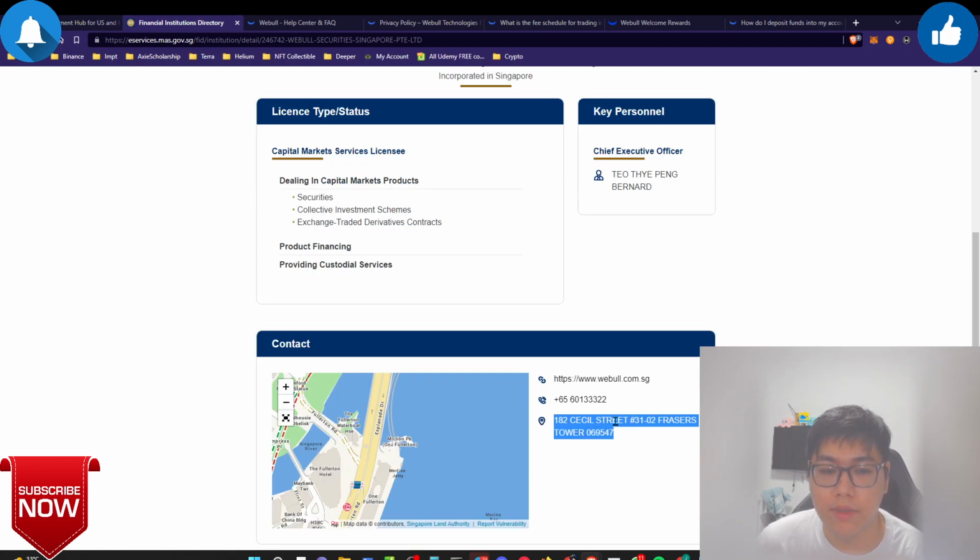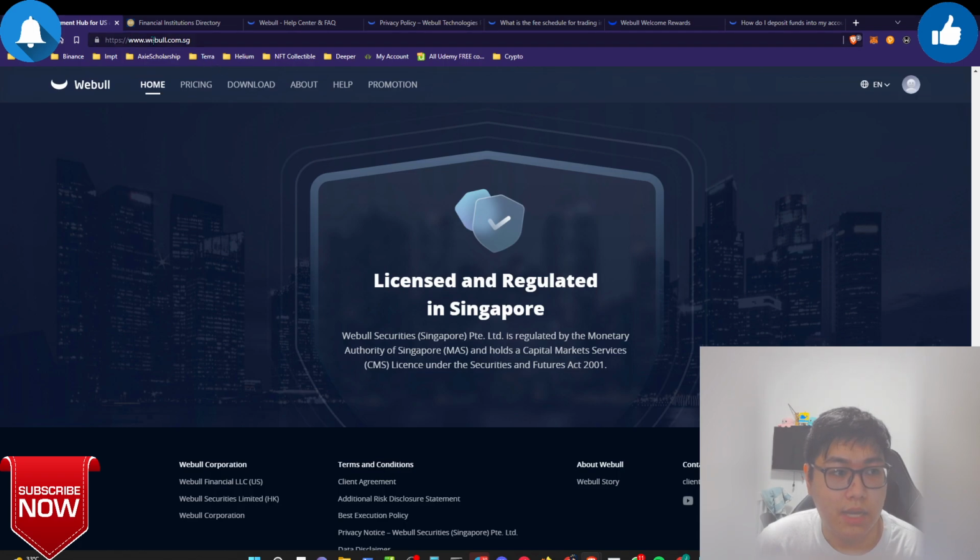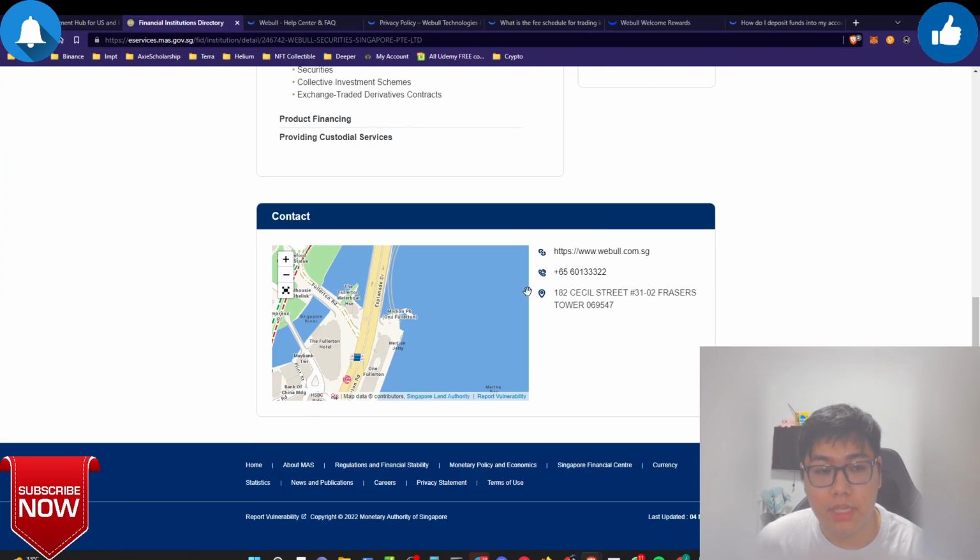And of course this is their office, which I believe is located over there, and after this their office number and the website, which is webull.com.sg. So this is the website that I'm at. So yes, this is the correct match I'm seeing.